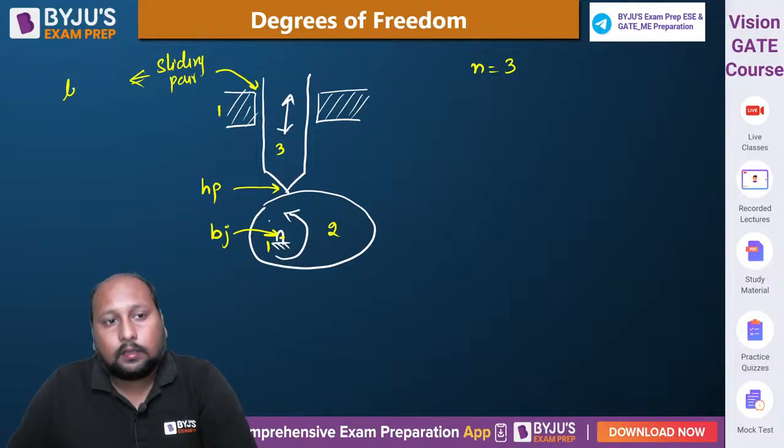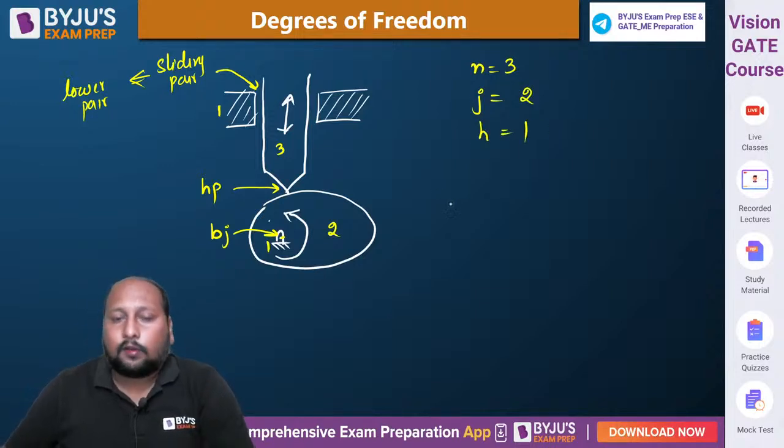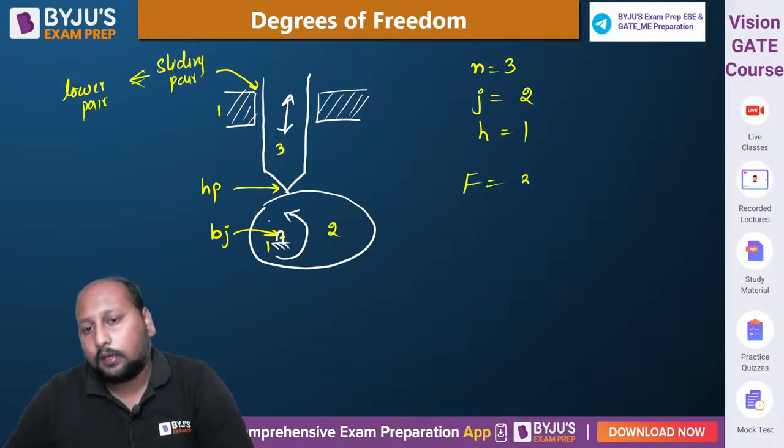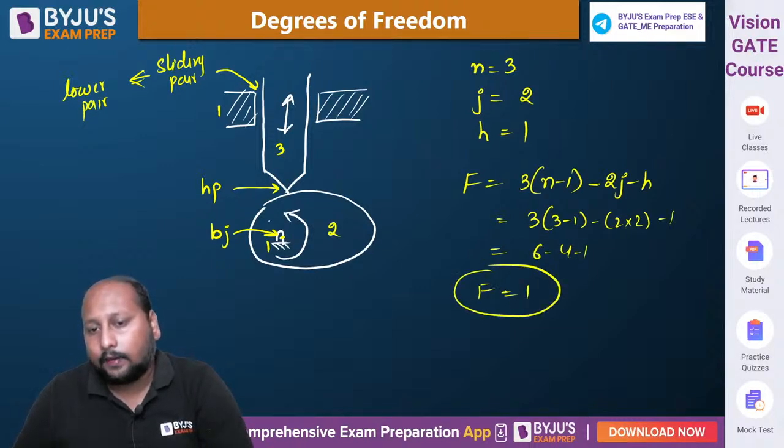That is a lower pair. So I can say the number of binary joints or lower pairs is equal to 2, and the number of higher pairs is equal to 1. So what degrees of freedom did we get? F is equal to 3 into (n minus 1) minus 2 into j minus h, which is 3 into 2, so 6, minus 4, minus 1, which equals 1. This is a kinematic chain, right?